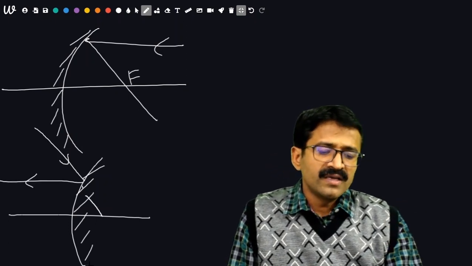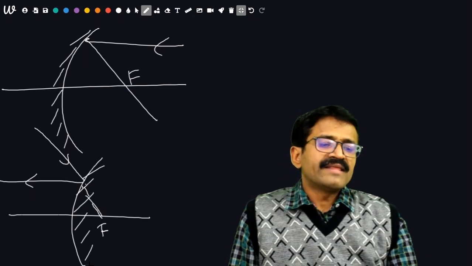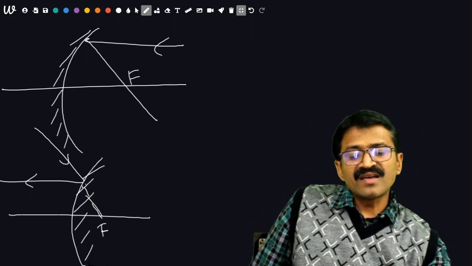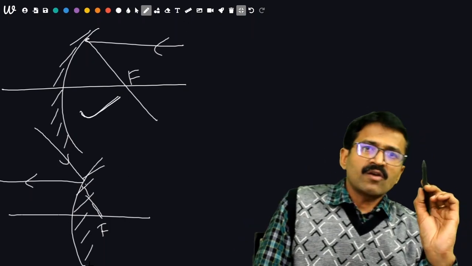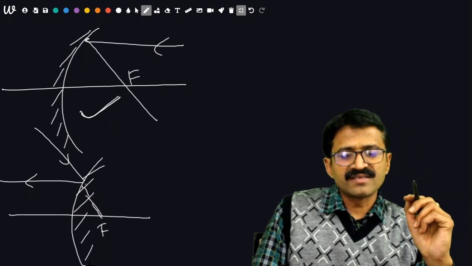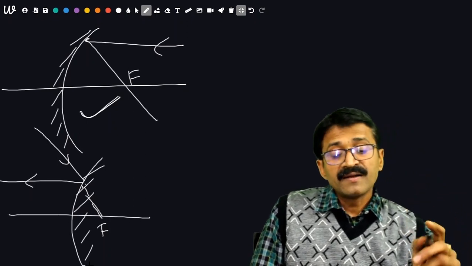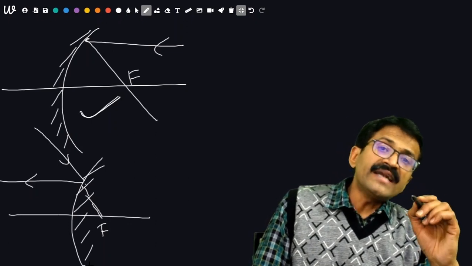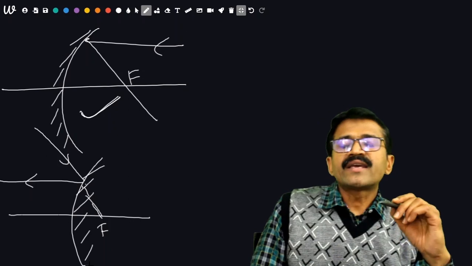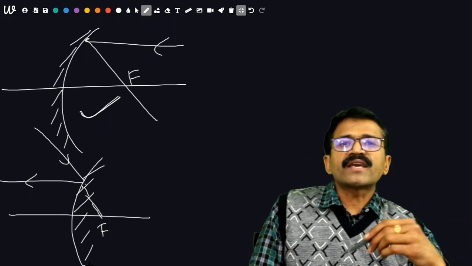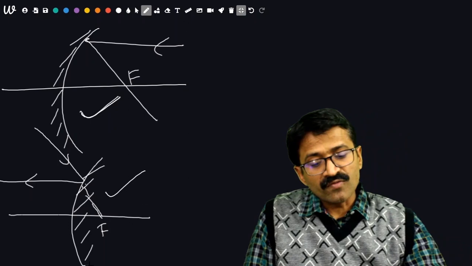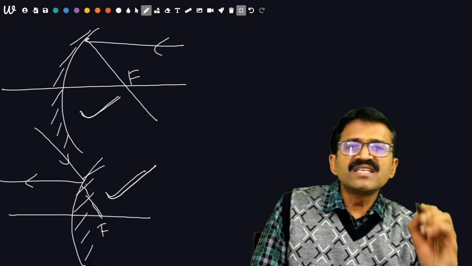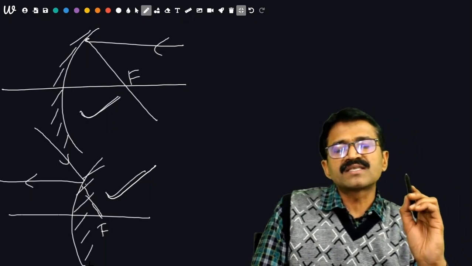This is very important. Now the question arises: which kind of images are formed? This is an important question. A concave mirror has a tendency to converge the light rays, so it is also known as a convergent mirror. Whenever you see a concave mirror and the images, you will find that the images can be real, can be virtual, can be erect, or can be inverted. But in the case of a convex mirror, the images will always be virtual and erect. In general, all the virtual images are erect.